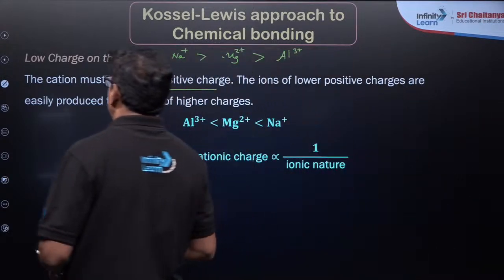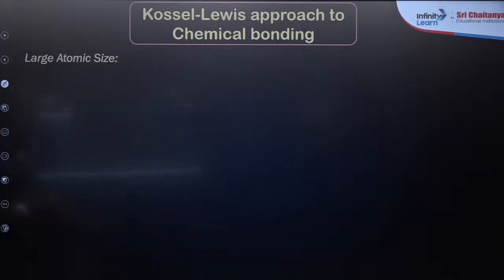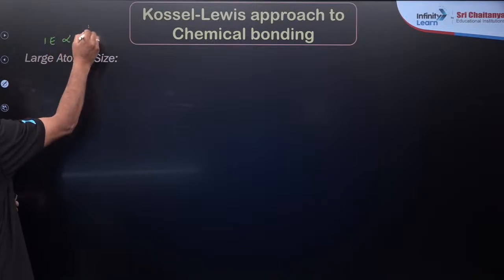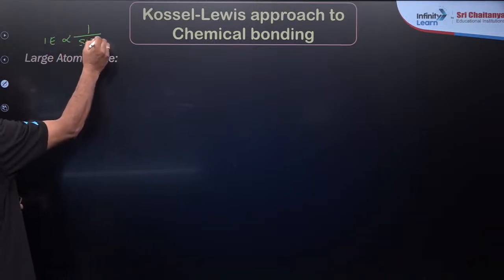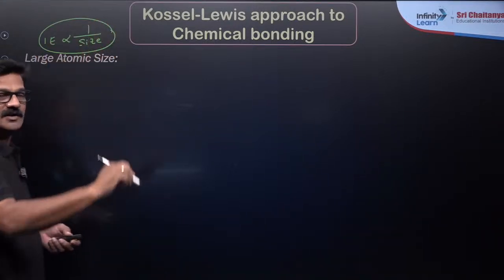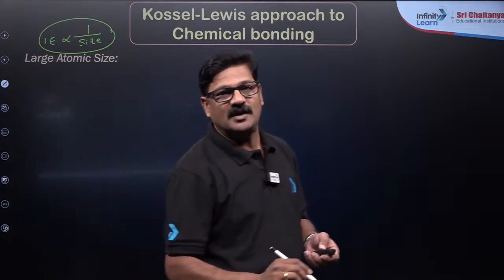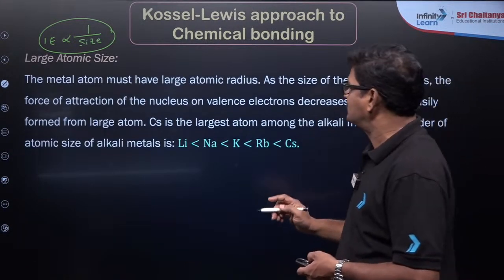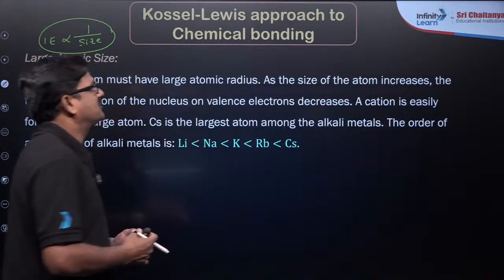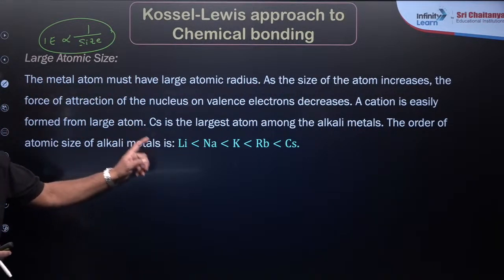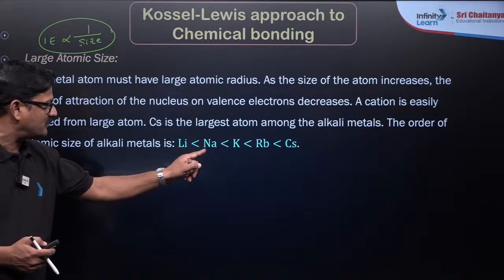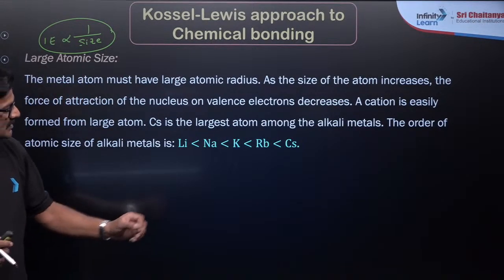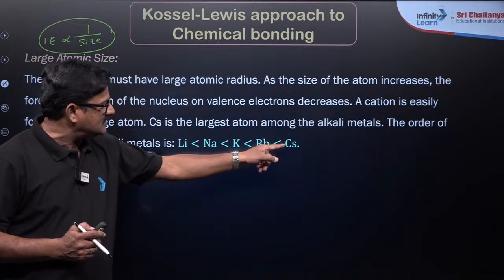Right. So let's see large atomic size. Ionization energy is inversely proportional to the atomic size. So the one with the larger atomic size will have the lowest possible ionization energy, so that it is going to form a cation easily. So the metal atom must have a large atomic radius as the size of the atom increases. So the size is going to be lithium plus, sodium plus, potassium plus, rubidium plus, and cesium is the largest one. So cesium can form its cation easily.